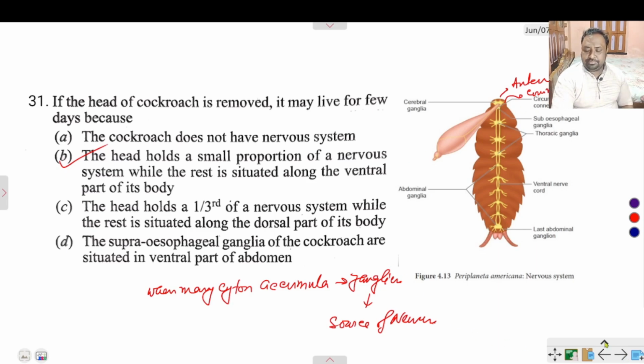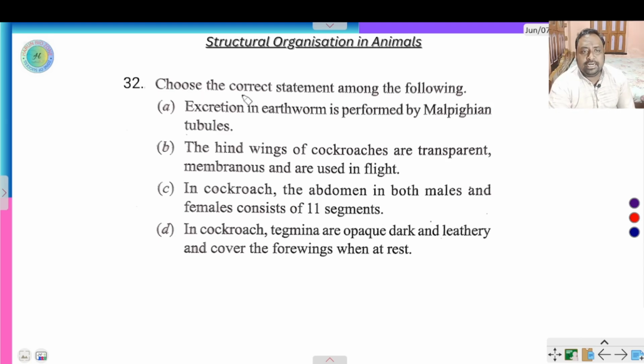Next question. Choose the correct statement among the following. Excretion in earthworm is performed by malpighian tubules, not malpighian tubules, that is in cockroach. And in case of earthworm, that is nephridia.